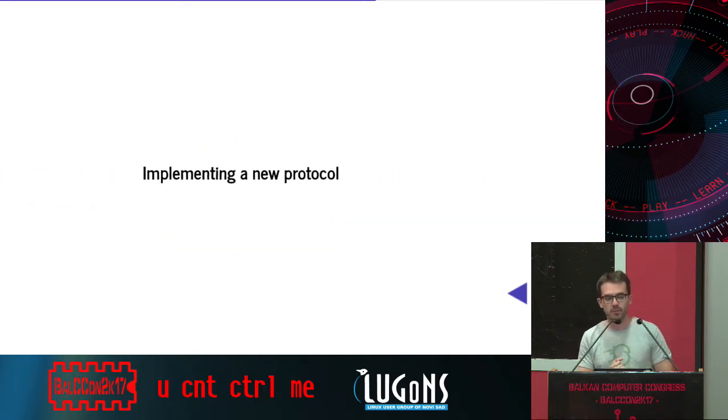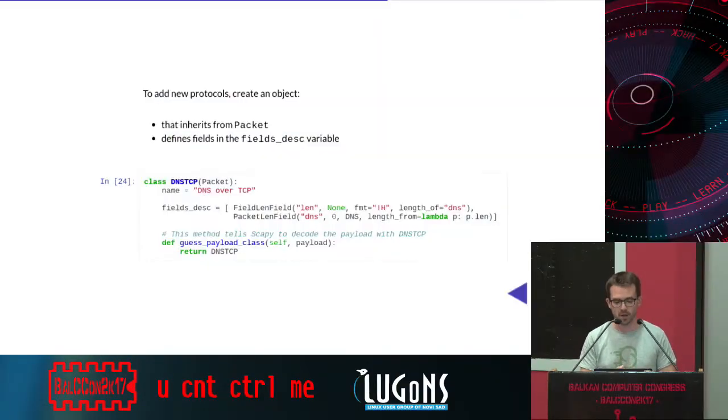Also, Scapy helps you to implement a new protocol. So that will be a silly example, quite simple to show you what you need to do. If you want to implement a new protocol, you need to build an object. It will be a class in Python, and you need to inherit from Packet. And so that is what we'll do. We'll build a DNS TCP packet, which is DNS over TCP. I chose this example because it's quite simple. We only need to define two fields. The first field is a length, and the second one is the DNS packet.